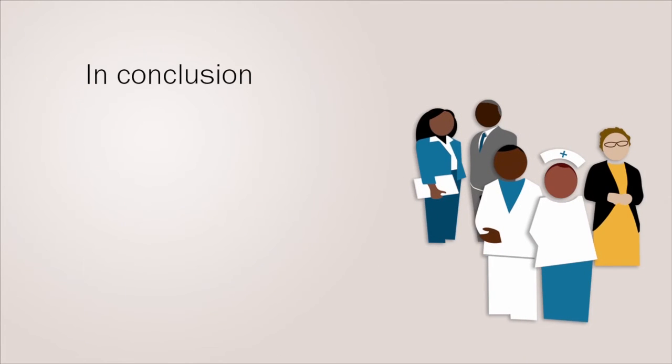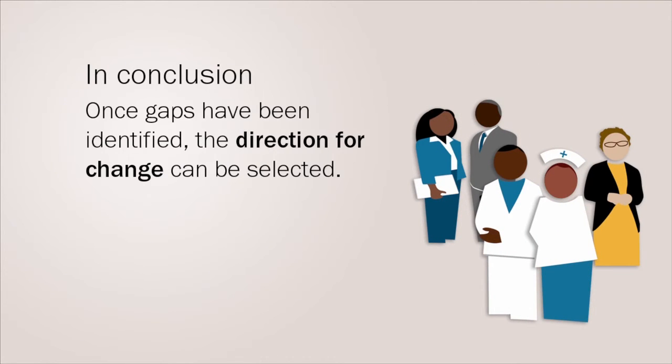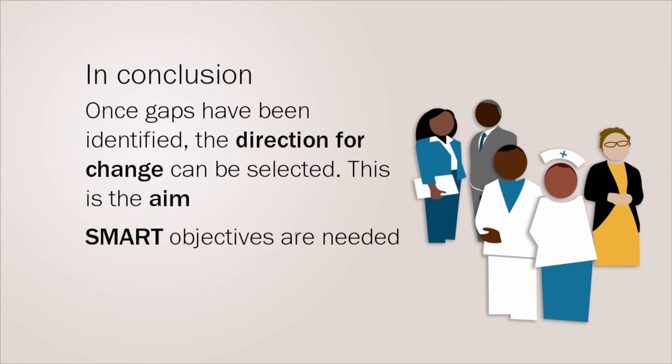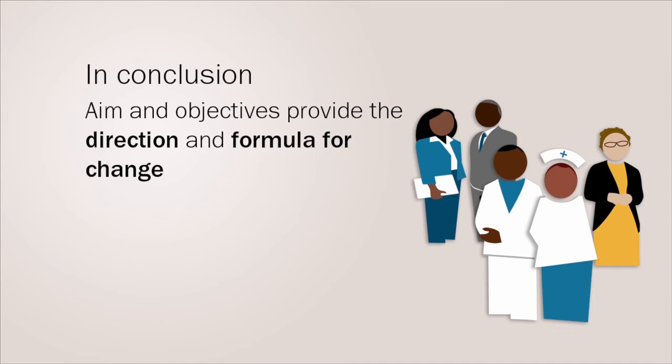In conclusion, once gaps in current eye care services have been identified in the initial stages of the planning cycle, the direction for change can be selected, and this is stated as the aim. To achieve the aim, detailed and SMART objectives need to be put in place. The aim and objectives of a plan provide the direction and the formula for change.